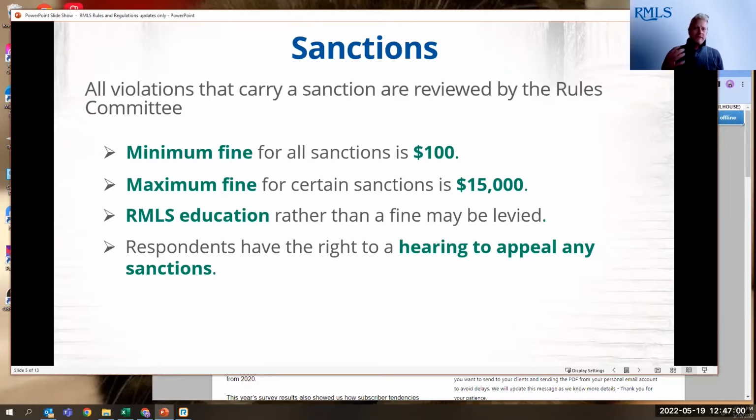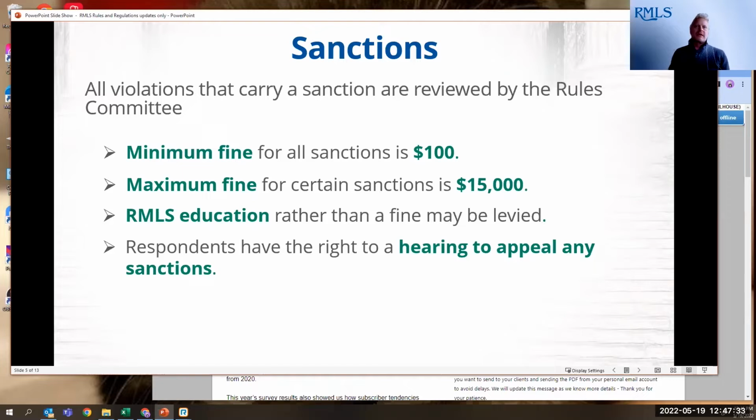So these are the volunteer realtors who sit on this committee and determine what the best course of action is when these violations are reported to us. Now, another thing was our maximum fine for certain sanctions was raised to $15,000. And I'll talk about which sanctions that was raised for in just a second. It used to be our maximum fine was, I think, $2,500. It's now for two, up to $15,000. But again, that's going to be determined by the Rules and Regulations Committee on the severity of the situation.